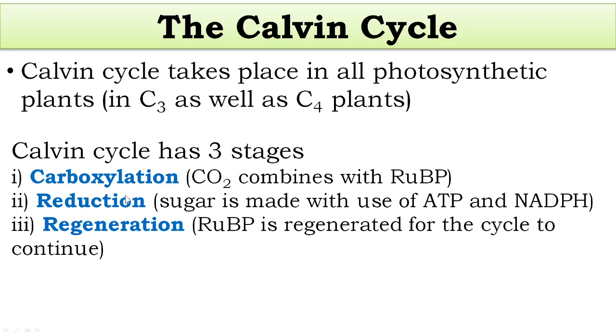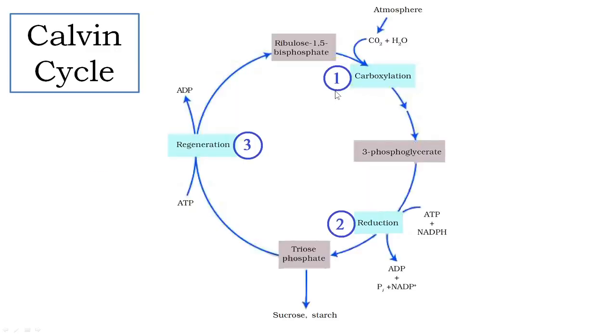Okay, now the next step is reduction. Reduction means there is synthesis of sugar with the use of energy-rich molecules like ATP and NADPH, which were produced during the light reaction. Using the ATP and NADPH from the light reaction, sugar is synthesised. This step is called the reduction stage of the Calvin cycle. The two molecules of 3-phosphoglyceric acid are reduced with the help of ATP and NADPH.